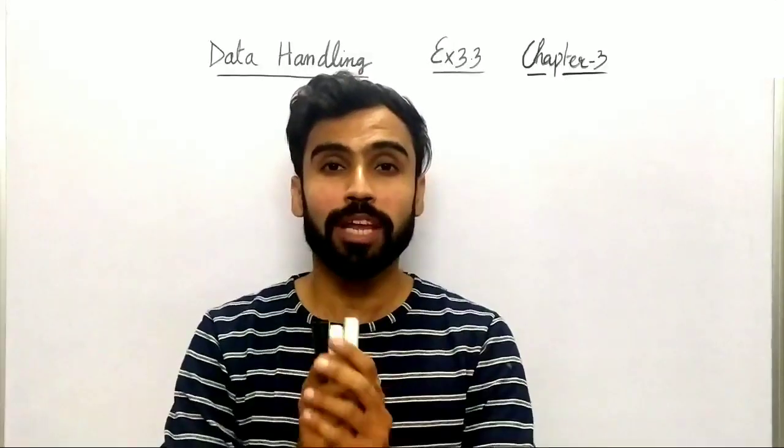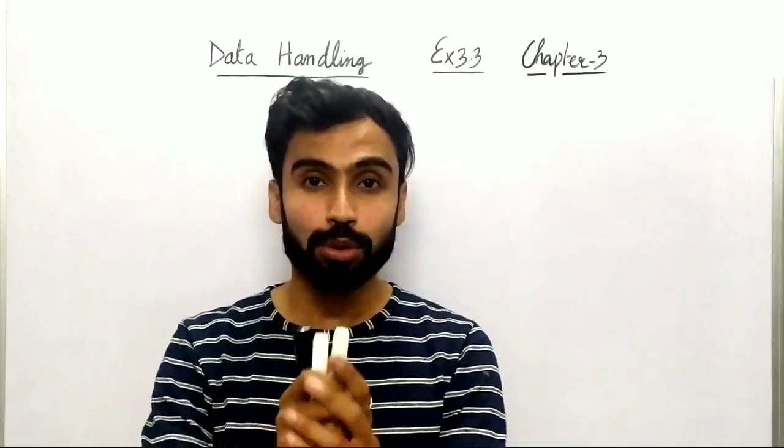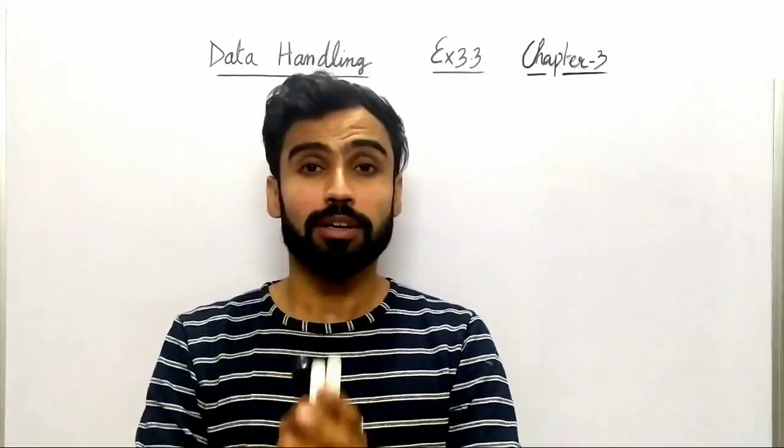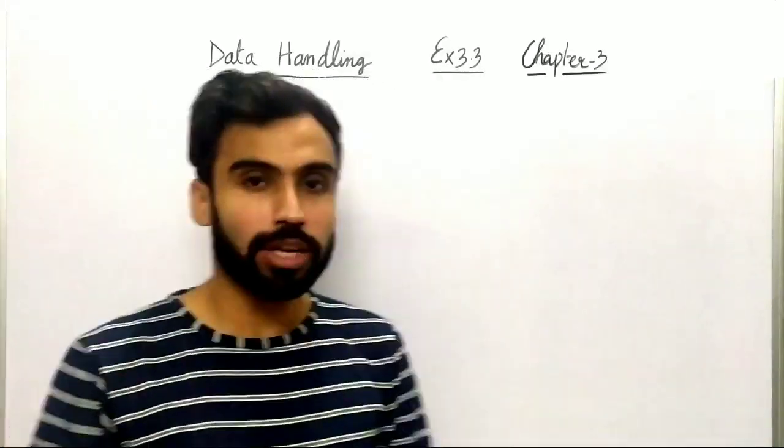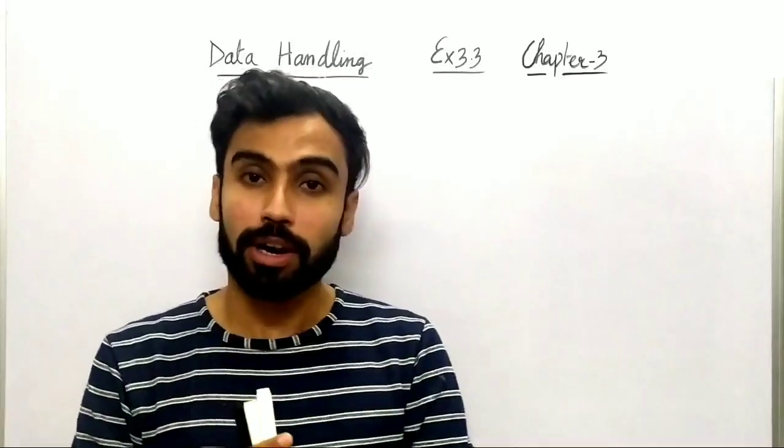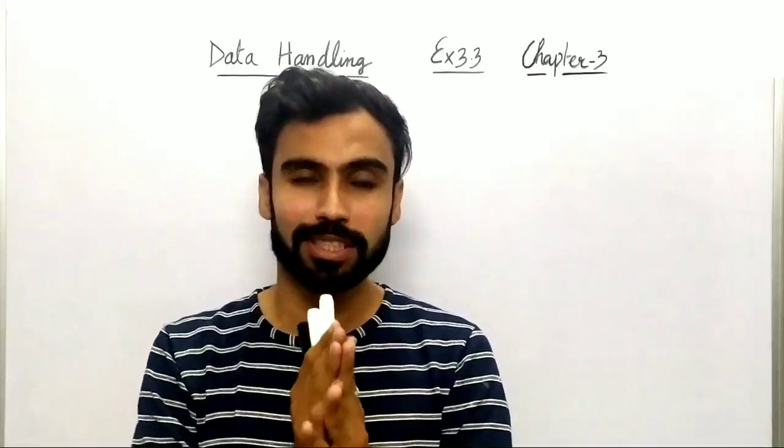So students, now I'm leaving question number 5 and 6 for you to try at home. They are similar to the ones we have done here. They are based on the double bar graph and bar graph. So do try question number 5 and 6 at home, right?